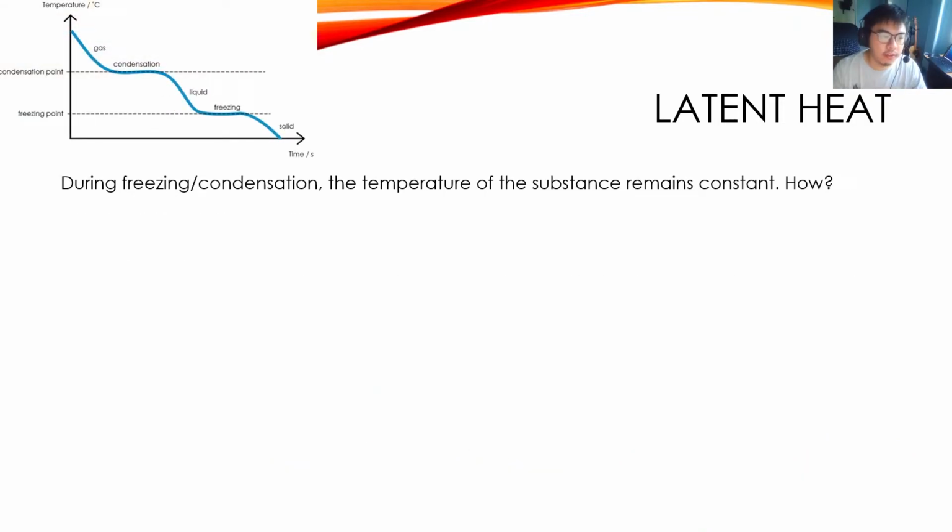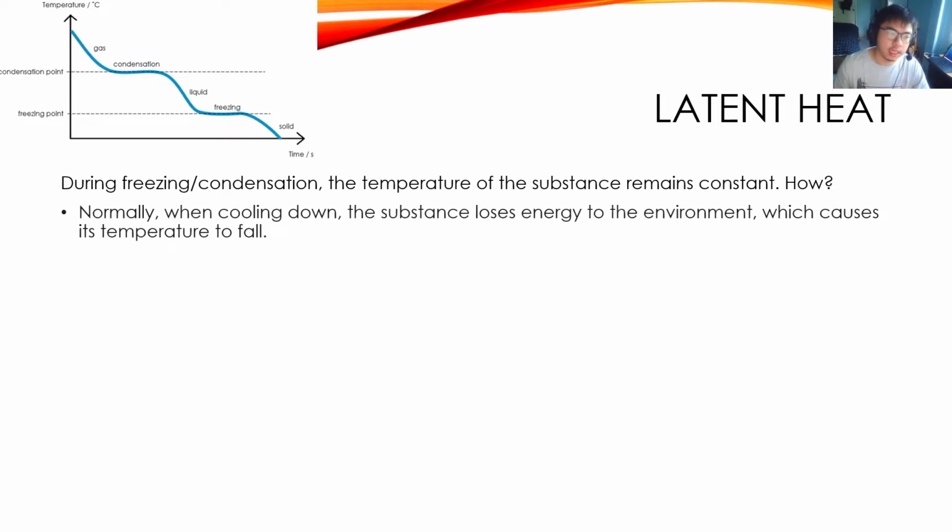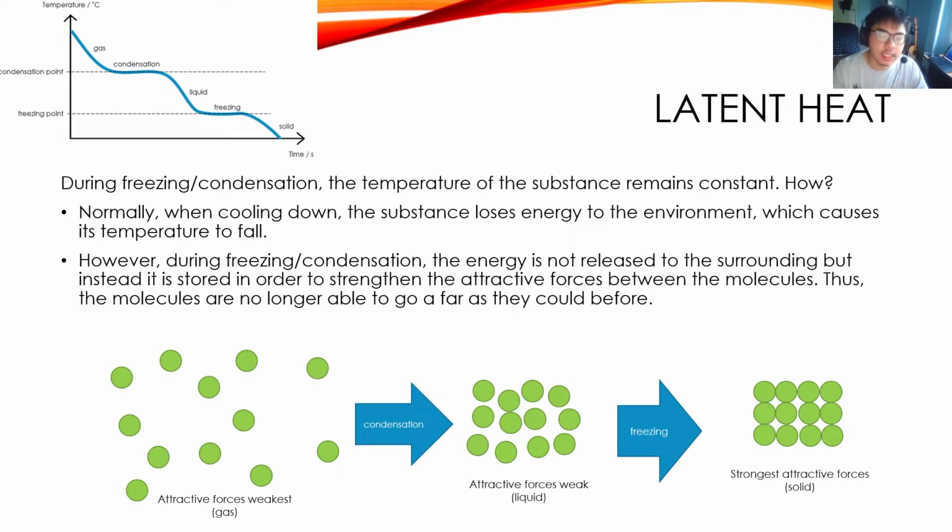Now, in the case of freezing or condensation, the temperature of the substance also remains constant. Again, why is this so? Normally when cooling down, the substance loses energy to the environment, which causes its temperature to fall, except during condensation and freezing. It's still cooling down, it's still losing energy, but its temperature is constant. Why is that so? Again, during freezing or condensation, the energy is not released to the surroundings, but instead it is stored or absorbed in order to strengthen the attractive forces between the molecules.